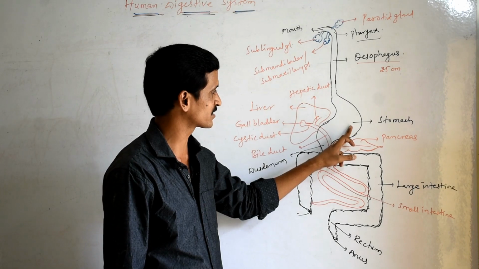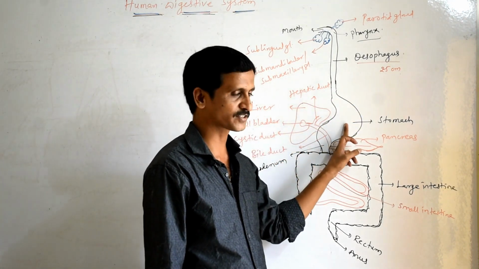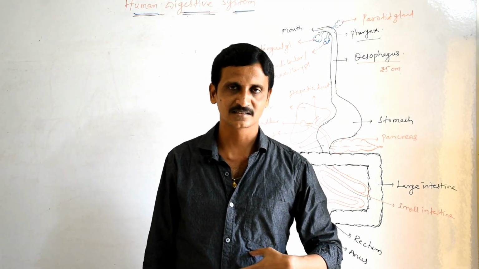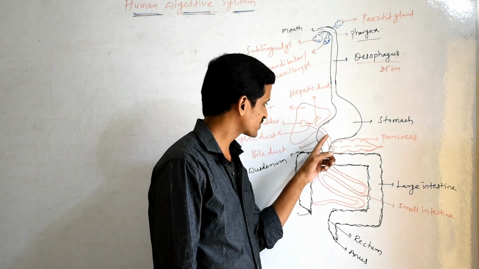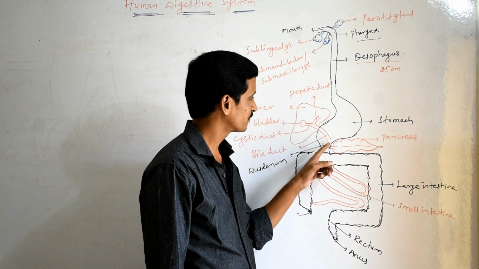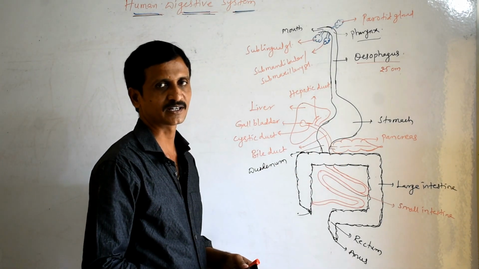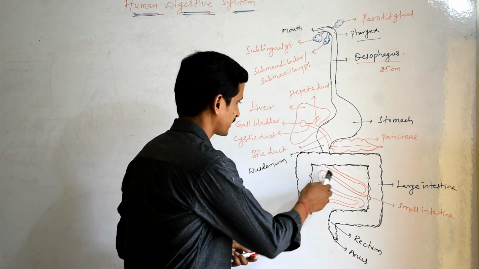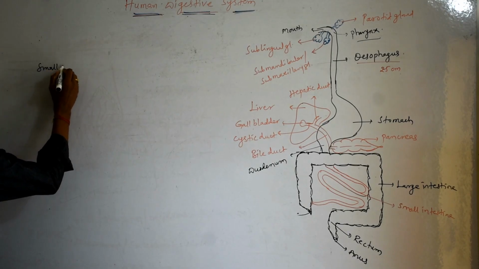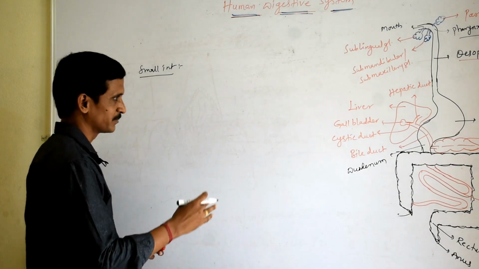With the help of gastric glands, it helps in the process of digestion. The stomach is muscular and churns the food, and it opens into the small intestine. The first part of the small intestine is the duodenum, with the help of a sphincter called the pyloric sphincter. Then the next part is the small intestine. The small intestine is the largest part of the alimentary canal.